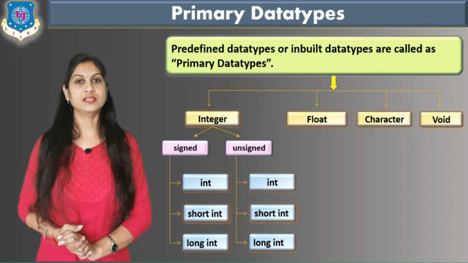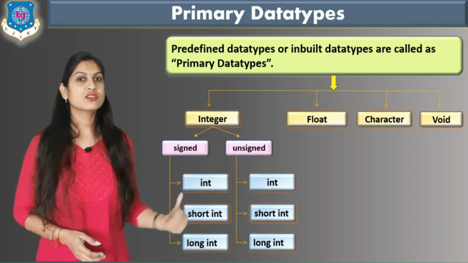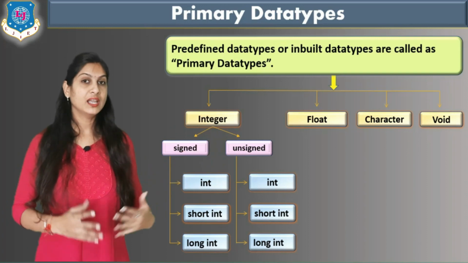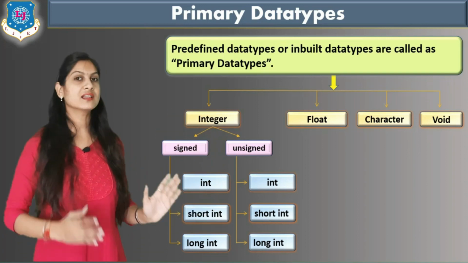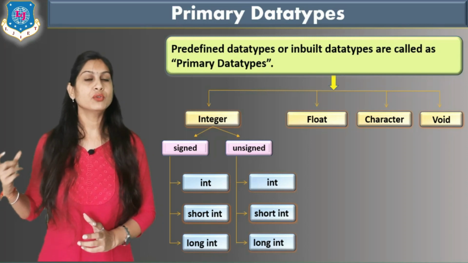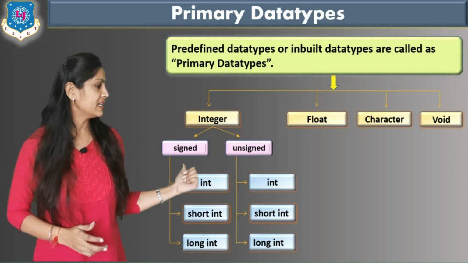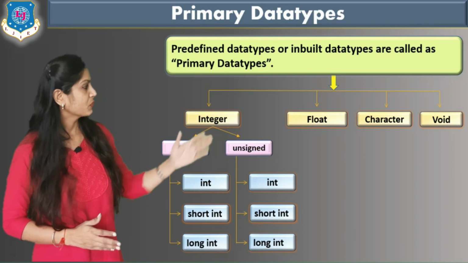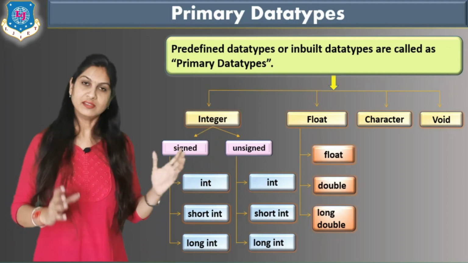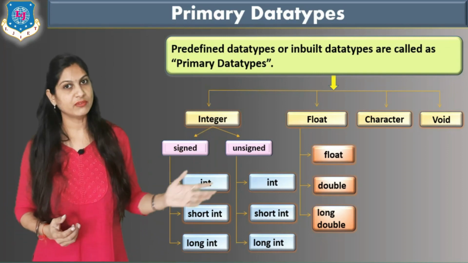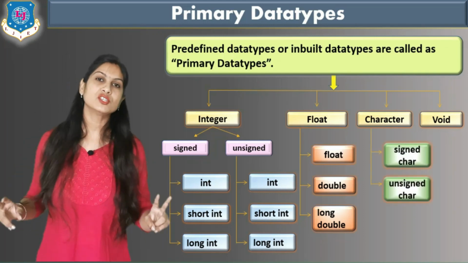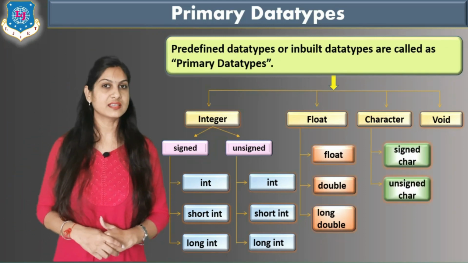The same applies for unsigned integer. What the difference between these three is, we will see in our next table. It is divided into three parts according to size, according to the maximum limit of the number you can store in it. We will discuss that more in the next slides. Again the float is divided into three parts: float, double and long double. We will discuss in the next slides how they differ. And character is divided into two parts, that is signed and unsigned.